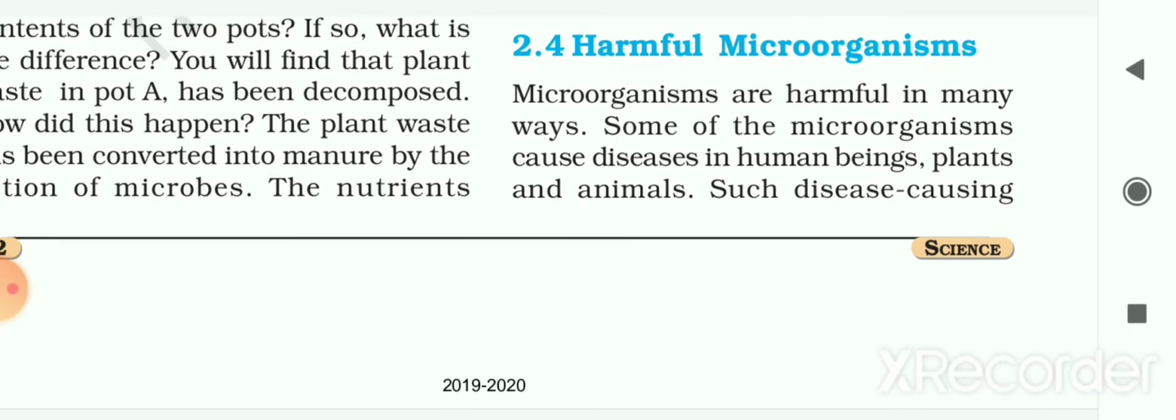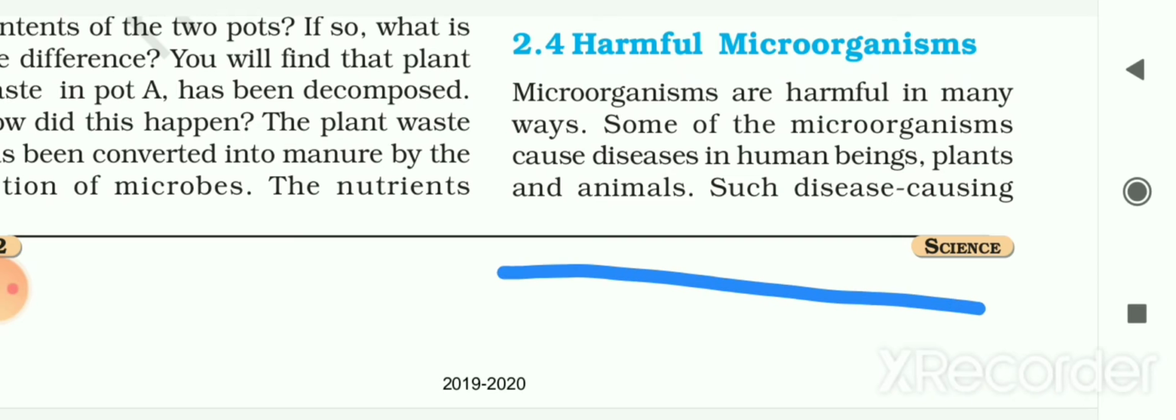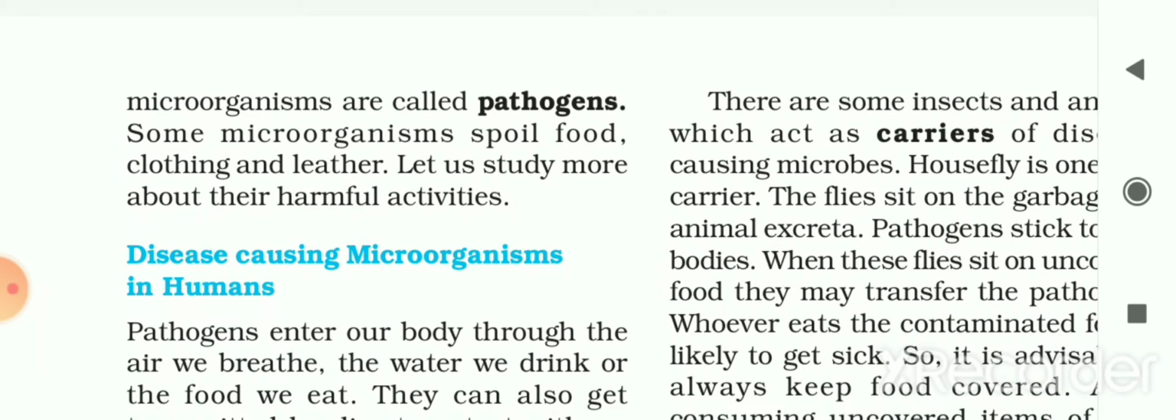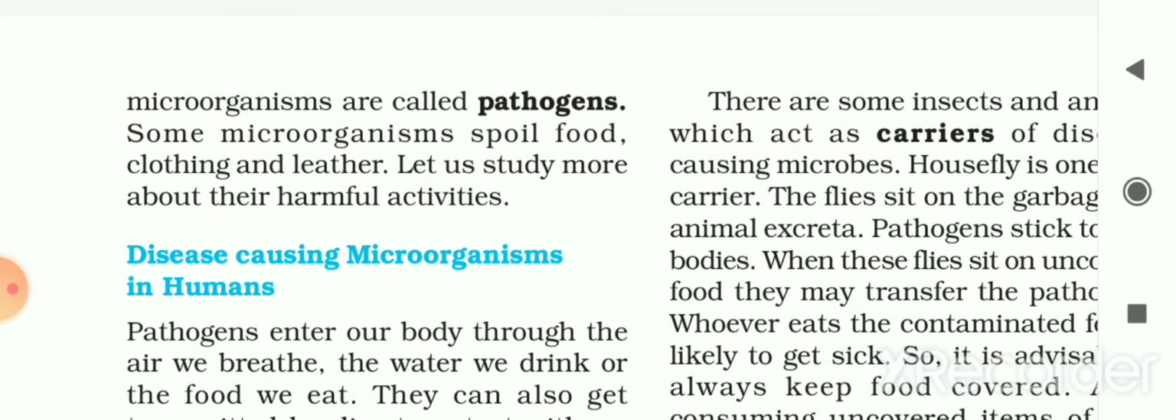So microorganisms are harmful in many ways. Some of the microorganisms cause disease in human beings, plants and animals, and such disease causing microorganisms are called pathogens. Some microorganisms spoil food, clothing and leather. And now let me study the harmful effects or harmful activities of these microorganisms.